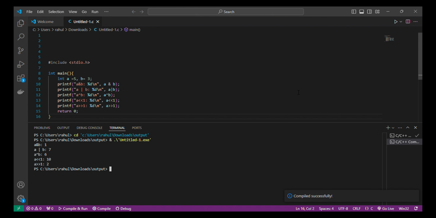Bitwise operations are incredibly useful in low-level programming, such as embedded systems and cryptography.